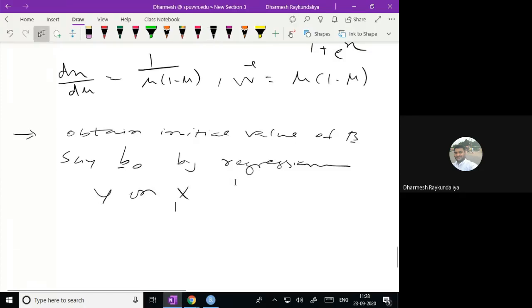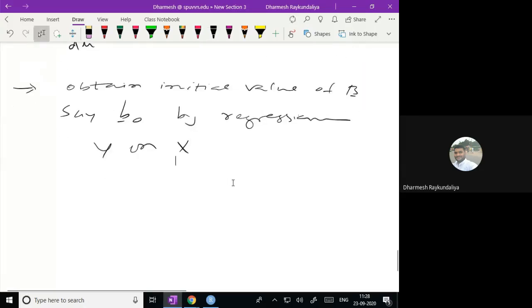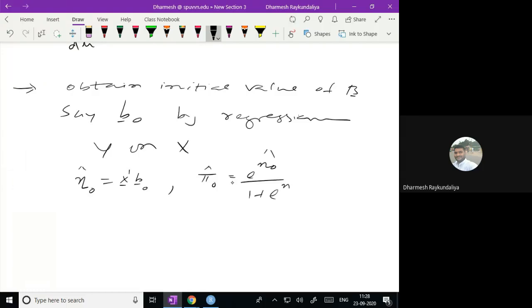That means irrespective of y, whether it is binary or not, we directly regress y on x, apply the least squares method, and obtain b0. Once we have b0, we can obtain eta 0. If we know eta 0, we can obtain pi 0 by using this formula. And if we have pi 0, then we can get z0 as well as W inverse 0.